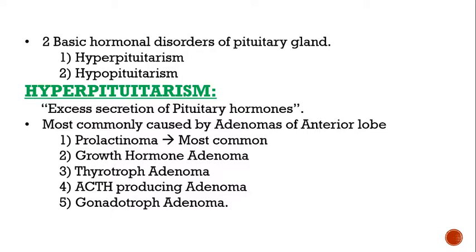Most commonly, hyperpituitarism is caused by adenomas. Adenomas are basically benign tumors of the anterior lobe of the pituitary gland, in which the most common tumor is of prolactin producing cells, that is lactotrophs. So this tumor is called prolactinoma. Then there are growth hormone adenoma, thyrotroph adenoma, ACTH producing adenoma, and gonadotroph adenoma.